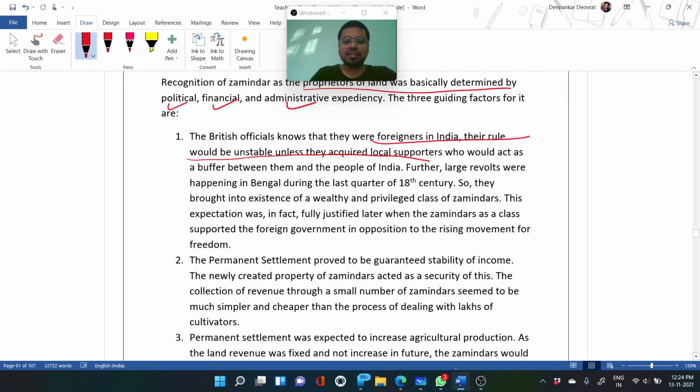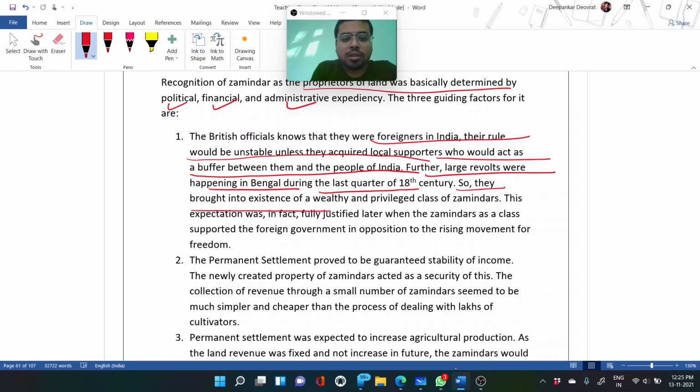They knew they would be unstable unless they acquired local supporters who would act as a buffer between them and the people of India. Further, large revolts were happening in Bengal during the last quarter of the 18th century. So they brought into existence a wealthy and privileged class of Jamindars so that they could have control over the local people. This expectation was in fact fully justified. Later, the Jamindars as a class supported the foreign government in opposition to the rising freedom movement.